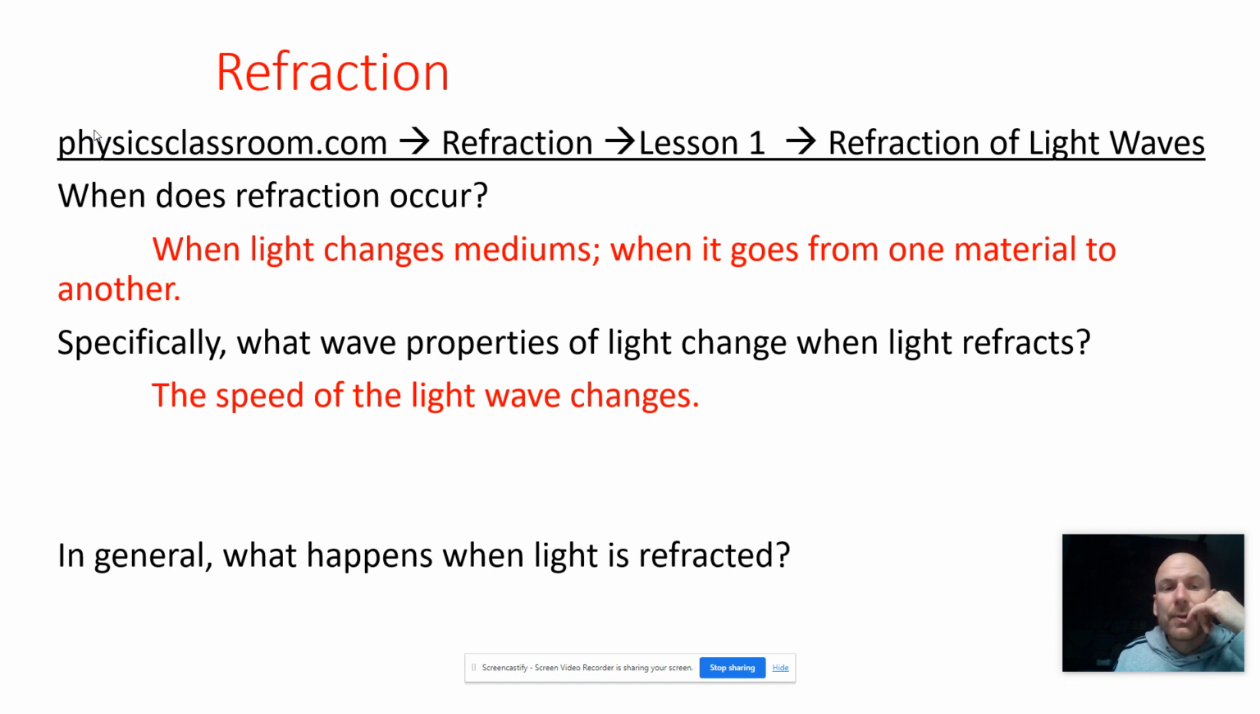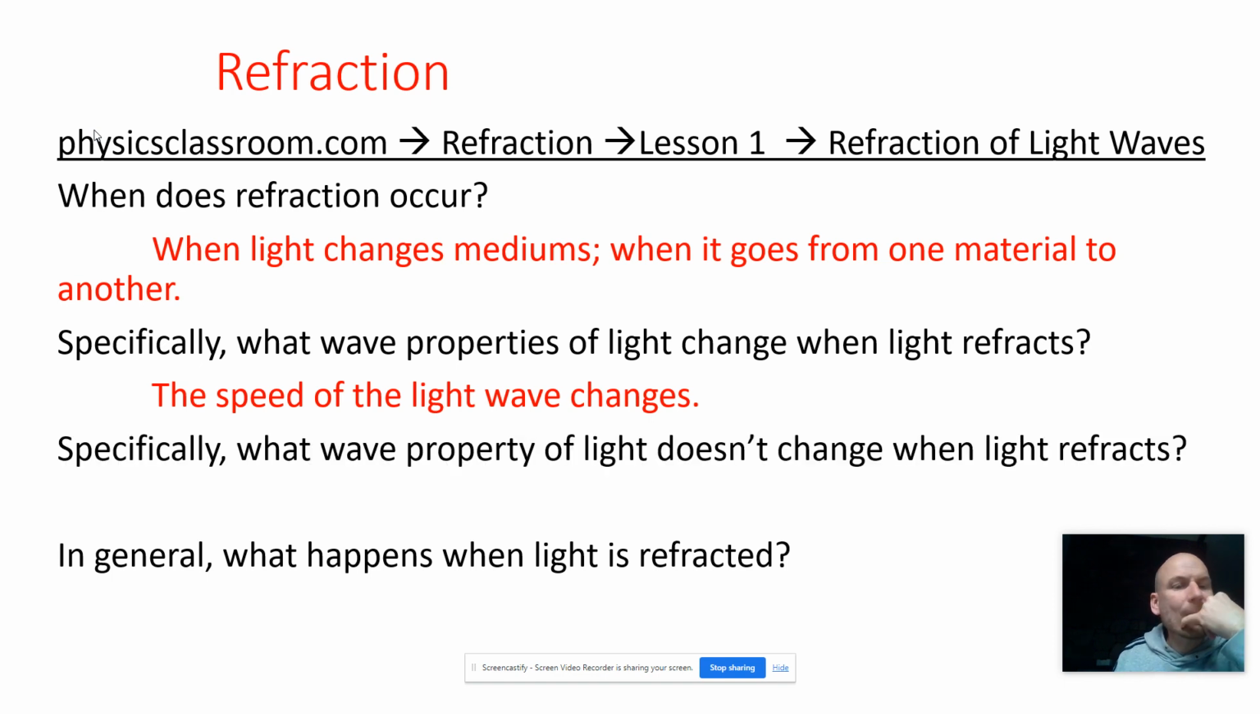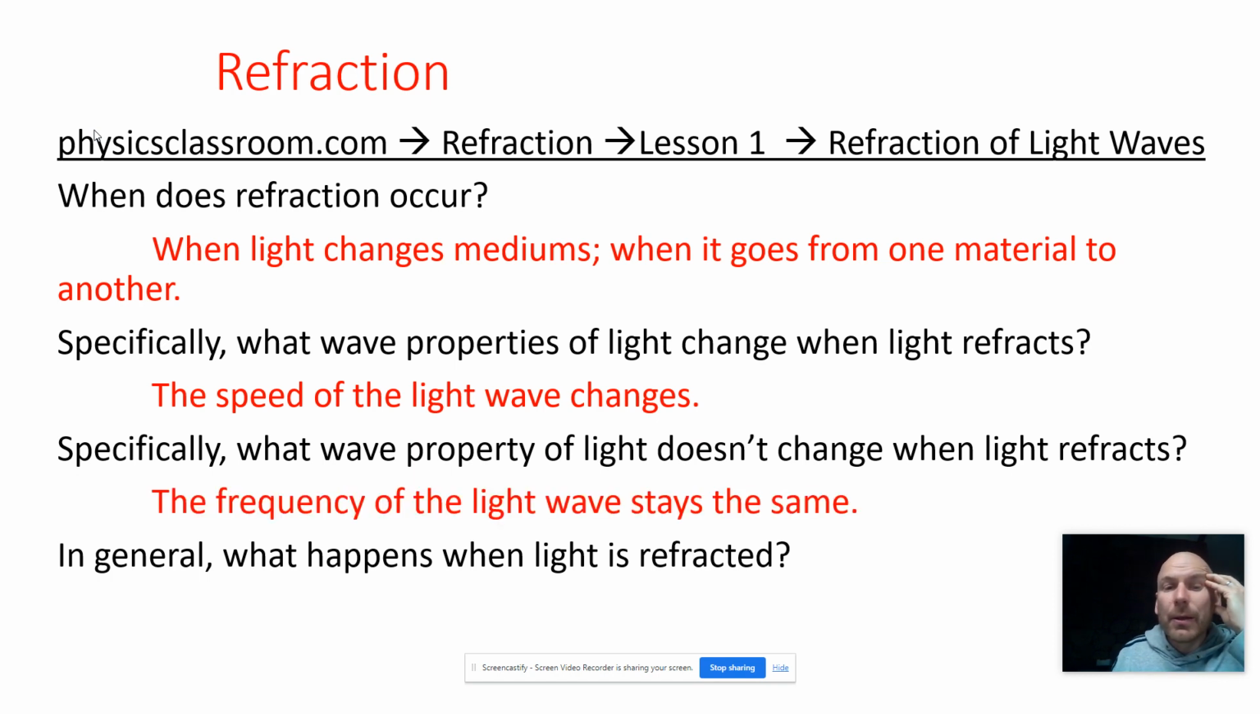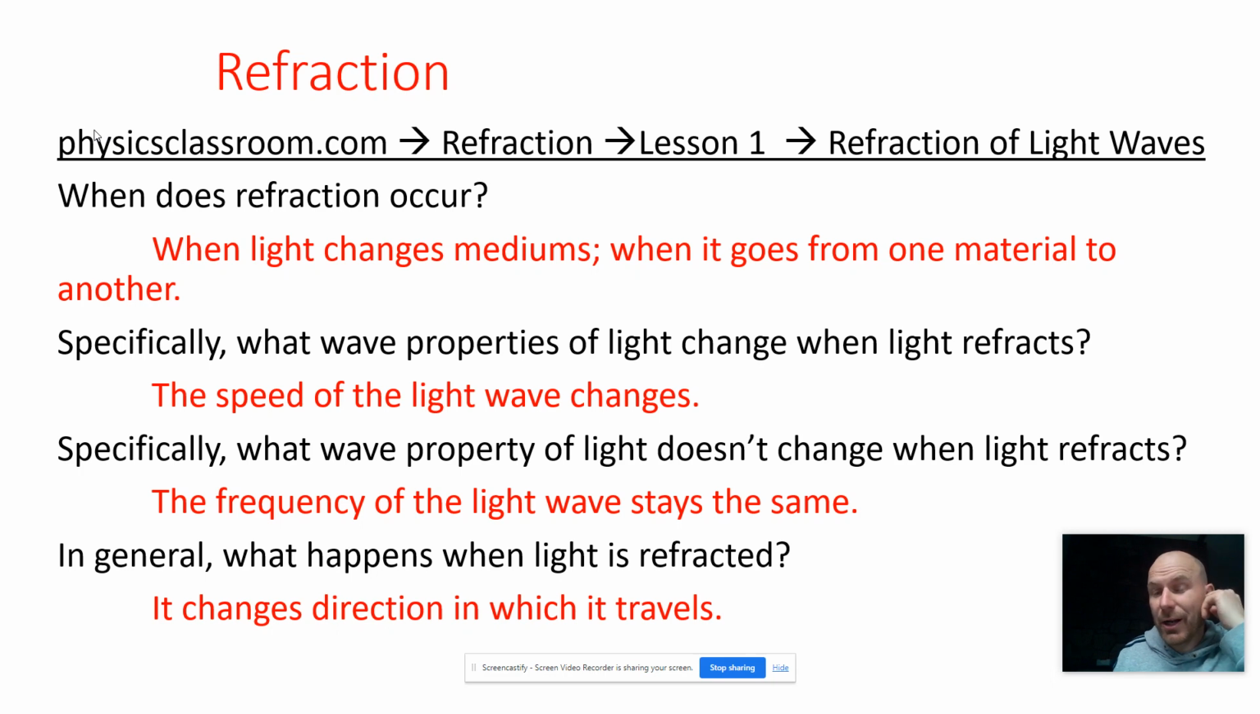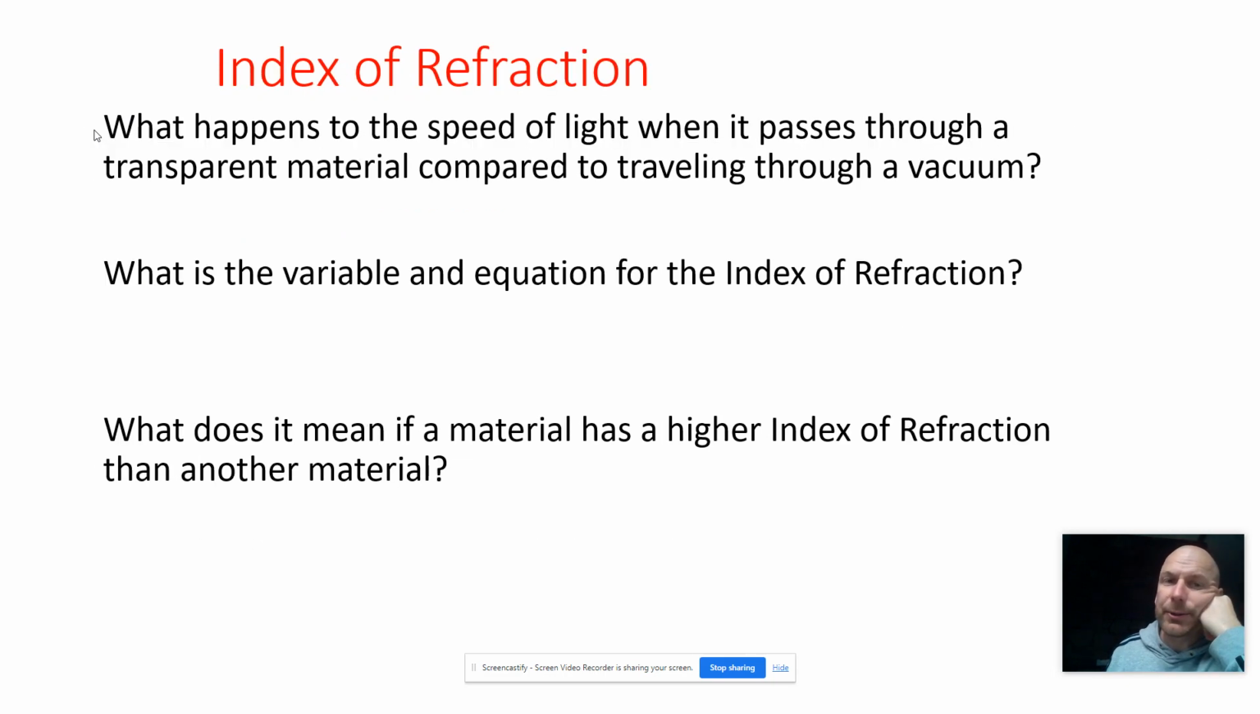Okay? So typically, what wave property doesn't change? The frequency of light stays the same. So in general, what happens when light refracts? This is weird. It actually changes direction. We'll talk about why that happens in class.